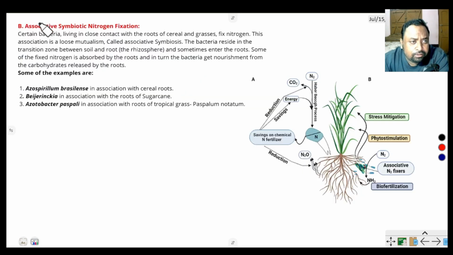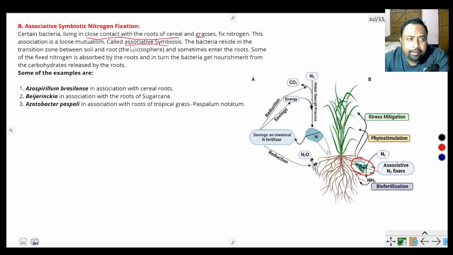Associative symbiotic nitrogen fixation. Associative means they are not symbiotically present, but the bacteria are present in the rhizosphere region of the root. They live around the root. They are called associative microorganisms. Certain bacteria live in close contact with the roots of cereals and grasses. It is called associative symbiosis.